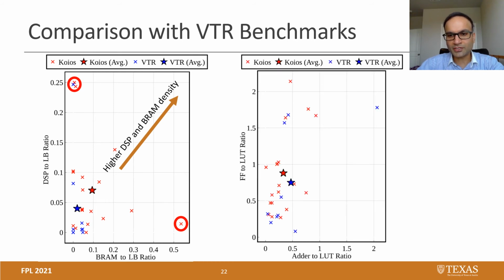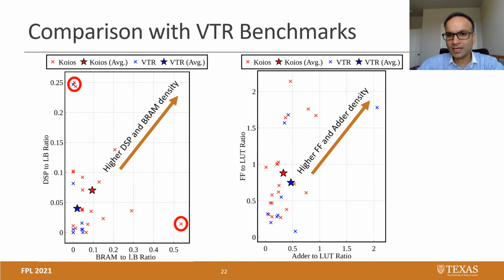On the right side, we are showing a scatter plot that has adder to LUT ratio on the x-axis and flip-flop to LUT ratio on the y-axis, which means as we go to the upper right side, the flip-flop and adder density increases. Now we can see that along the y-axis, the red star is up compared to the blue star, which means that the Koios designs have higher flip-flop to LUT ratio, but on the x-axis, the red star is behind the blue star, which means that Koios benchmarks have lower adder to LUT ratio, which was surprising to us.